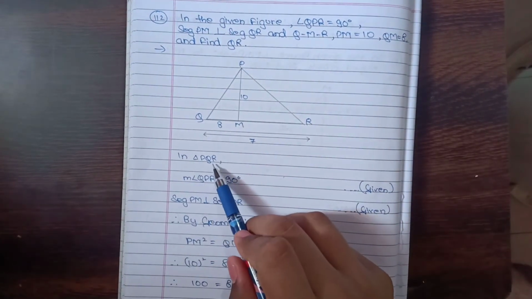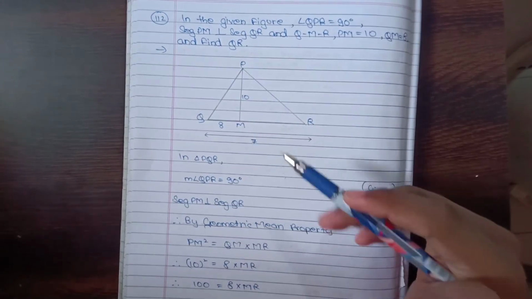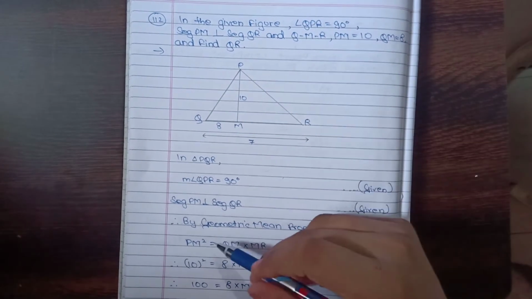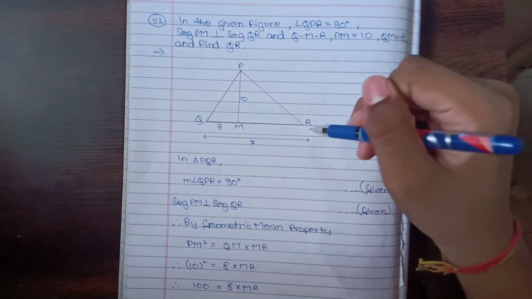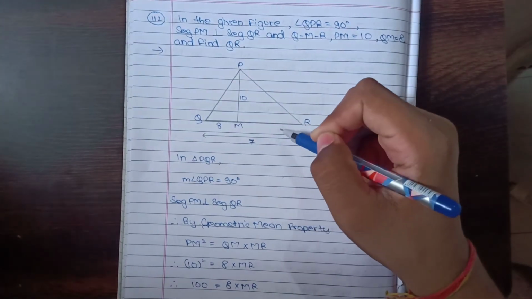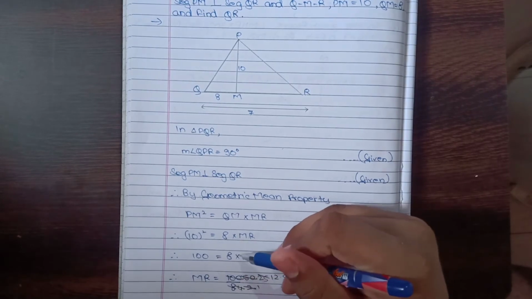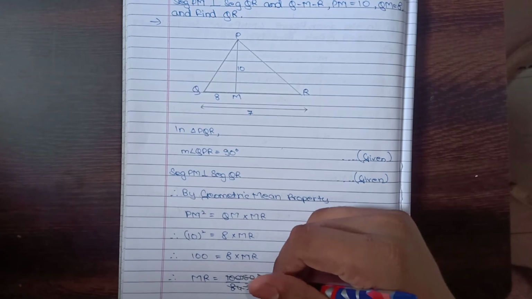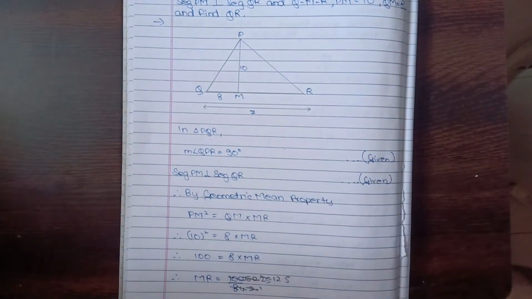So in triangle PQR, measure angle QPR is 90 degrees. Segment PM is perpendicular to segment QR. Therefore, by the geometric mean property, we'll write PM square equals QM into MR, which is 10 square equals 8 into MR. Now, 10 square will be 100. 100 equals 8 into MR. So MR will come on one side, 100 upon 8, MR equals 12.5 units.